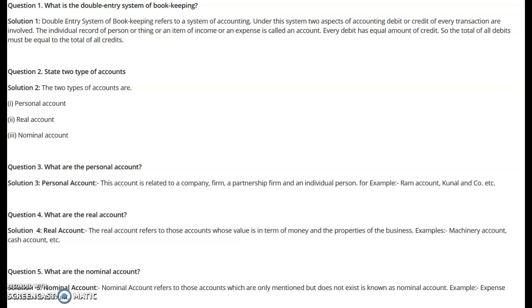In today's lecture, we will learn what the double entry system is and what the important types of accounts are, and what rules are applicable with reference to these different types of accounts.